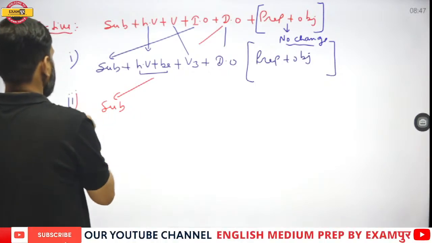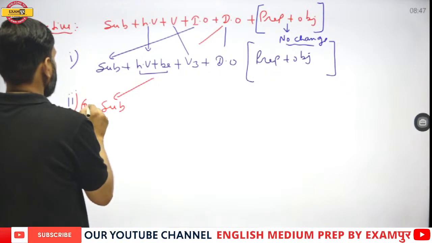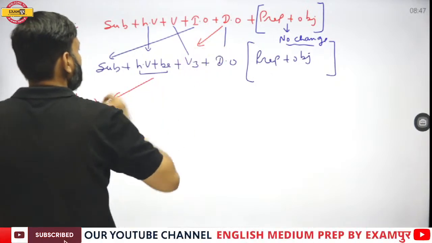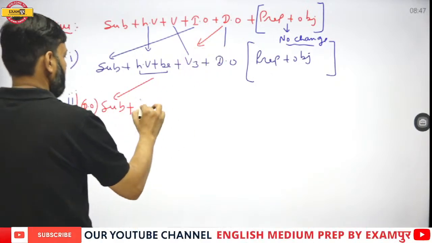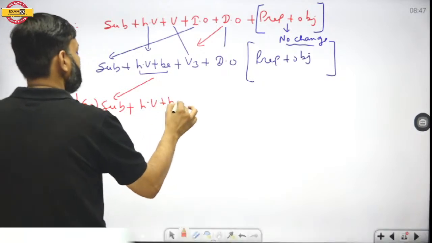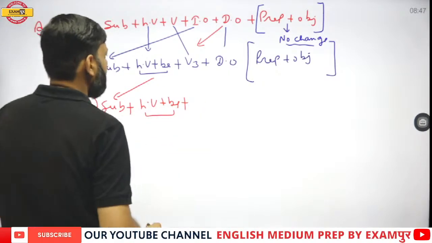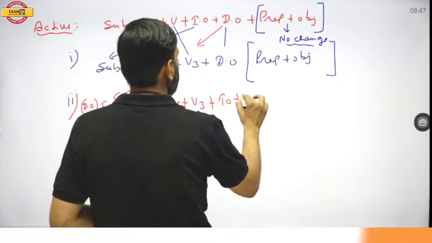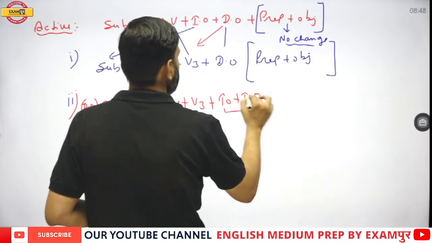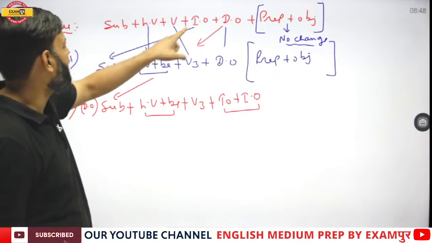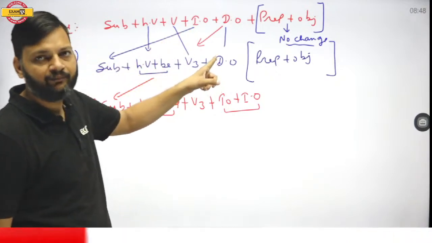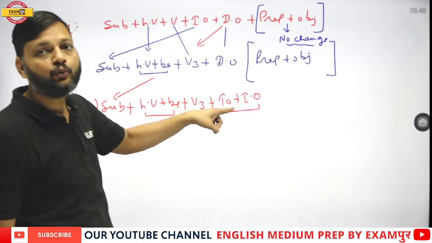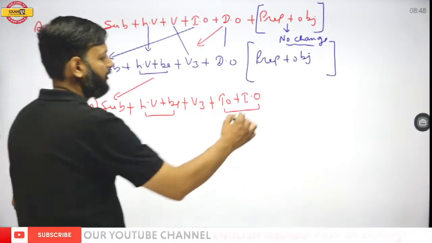Direct object as a subject. If you bring the direct object as a subject, the helping verb will be there, plus be will be there, and the third form will be there. The only difference is we need to add 'to' with the indirect object. If we are using the indirect object as a subject, the direct object will come as it is. But if we bring the direct object as a subject, there will be 'to' before the indirect object. And this portion remains the same.